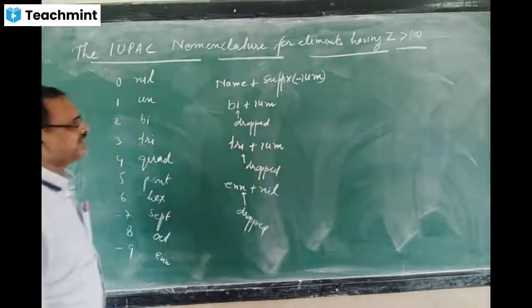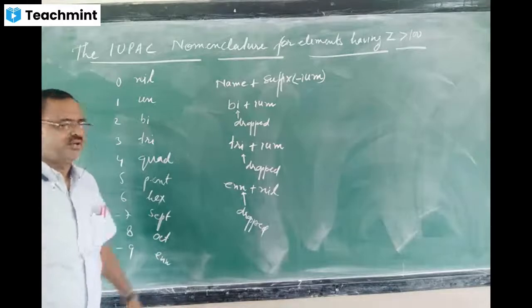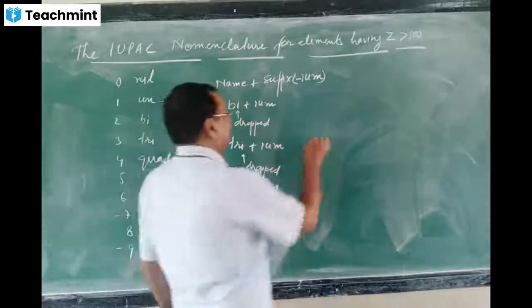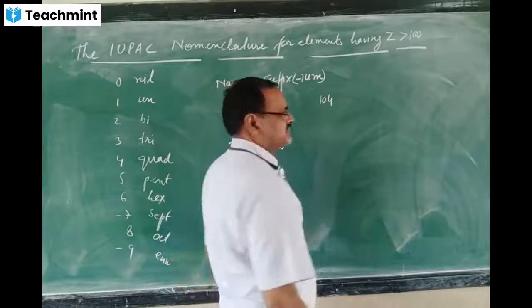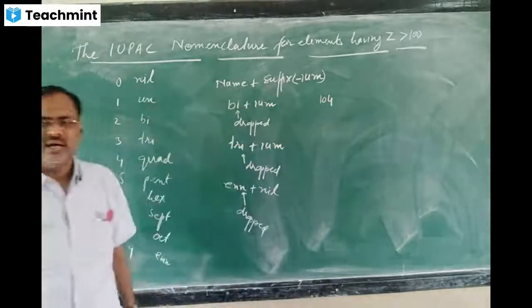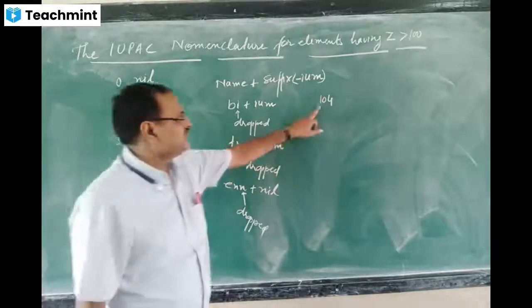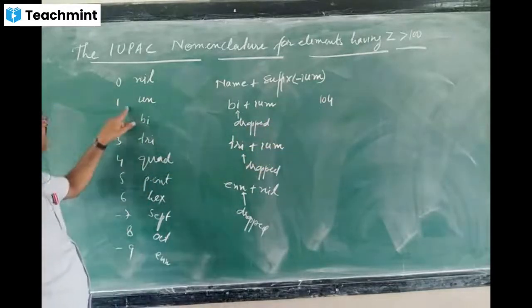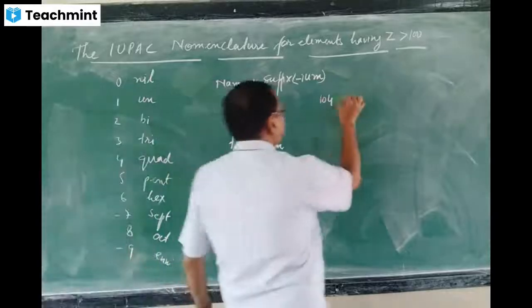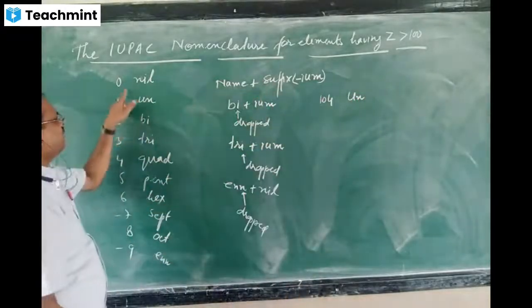You must be thinking it is very difficult, but these rules are there and we will follow them. Suppose you want to give the name of the element whose atomic number is 104. For 104, take the 1. What is the name of 1? Un. For 0, what will you take?